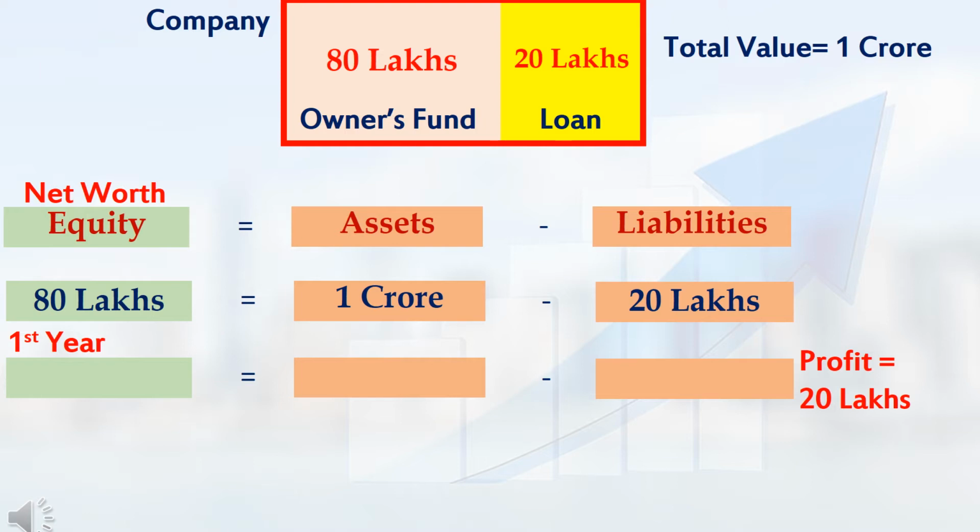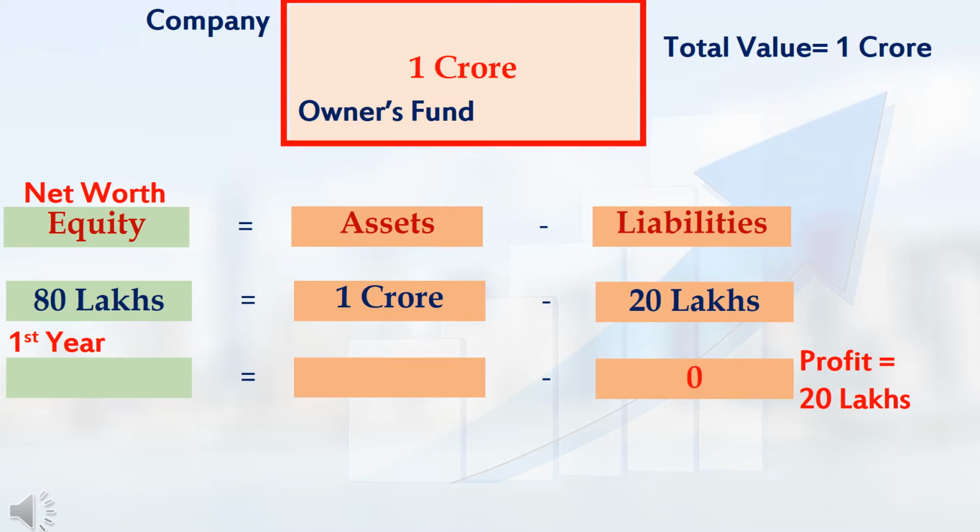In that example, let me assume that in the end of first financial year, my company had got profit 20 lakhs like that. From the profit amount of 20 lakh rupees, first I will settle the loan of my company. So, now liabilities will become 0. The total asset value of my company is 1 crore rupee. So, I had entered 1 crore in the term assets. Now, my company's asset 1 crore rupee minus liability 0. So, equity I will get as 1 crore rupee. That means at the end of first financial year, net worth of my company had raised to 1 crore rupees.